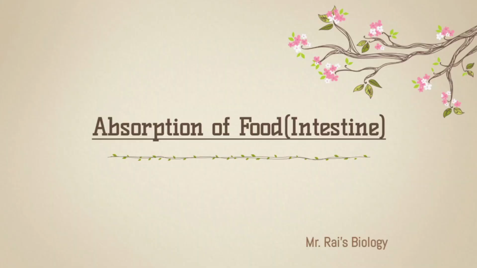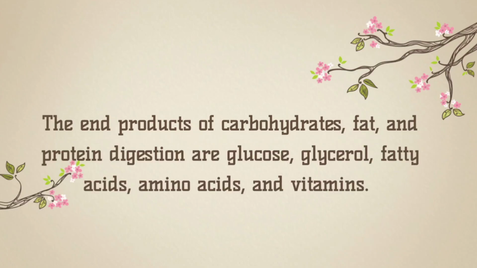Today's class is about absorption of food in our body. After digestion, the body absorbs the digested food. The maximum absorption takes place in the small intestine. The end products of carbohydrates, fat and protein digestion are glucose, glycerol, fatty acids, amino acids and vitamins.